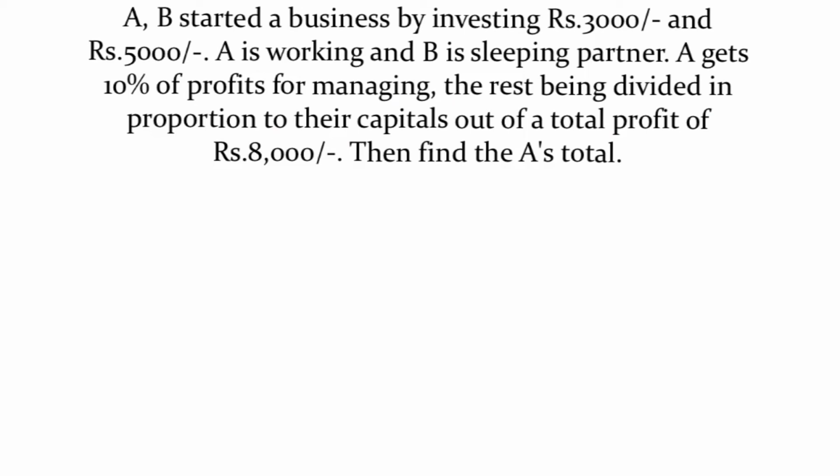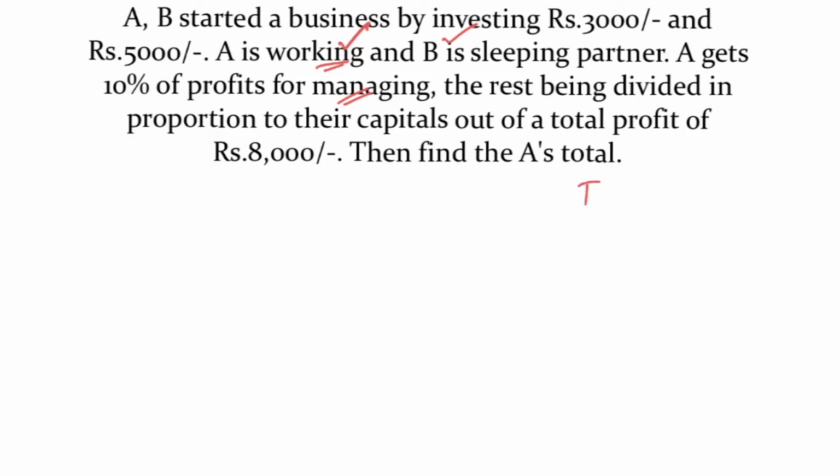A and B started a business by investing 3,000 and 5,000. A is a working partner and B is a sleeping partner, meaning A invested and A is also working. B is investing but B does not involve in any working activities. And A is getting 10% of profits for managing. See, A is a working partner, that's why he is getting some salary or extra profit. The rest is divided in proportion to their capitals. Out of a total profit of 8,000 rupees, find the share of A.